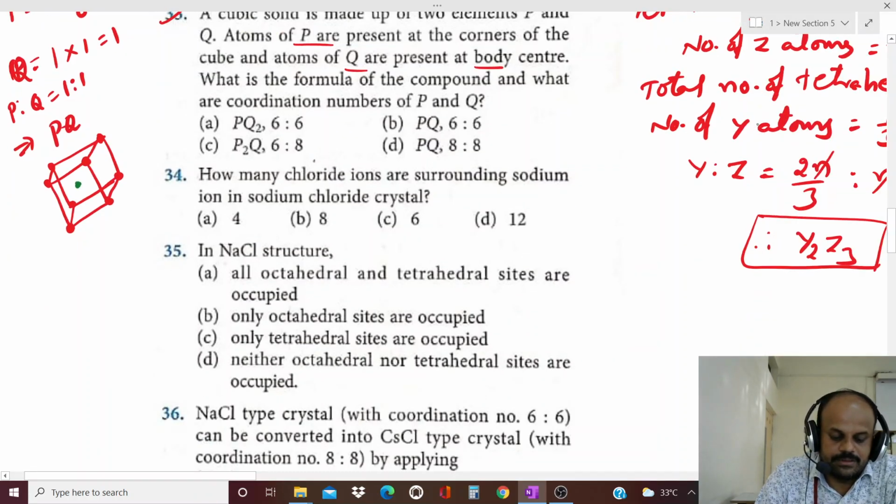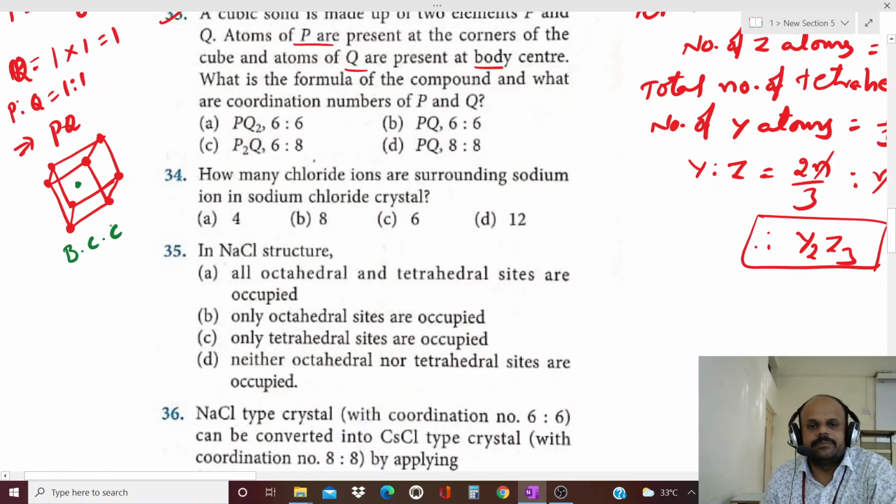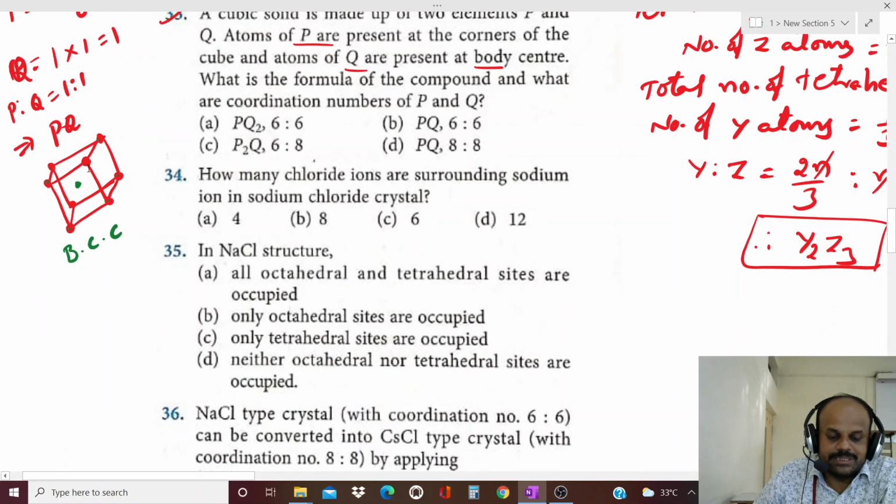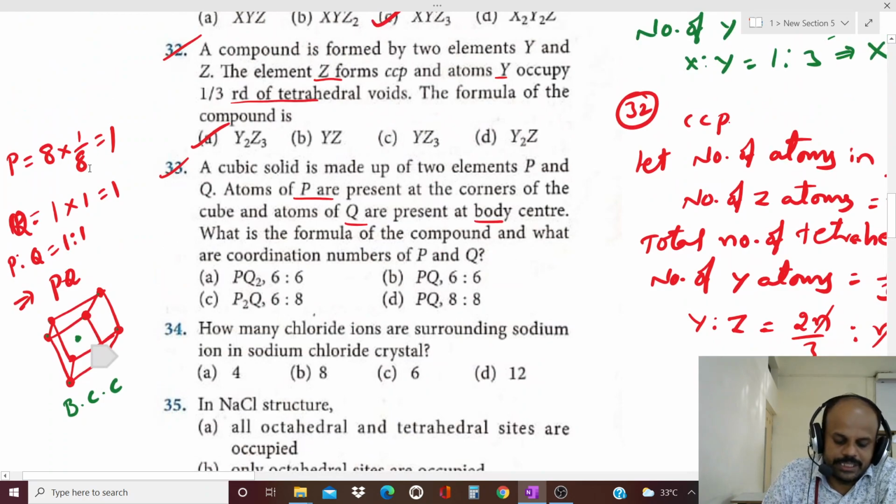By observing, this type of unit cell is called BCC. A BCC unit cell means constituent particles are present at corners, and in addition to the corners, one constituent particle is present at the body center. Means indirectly they have given a BCC unit cell. For a BCC unit cell, what is the coordination number? That is 8. For BCC, the coordination number is 8.